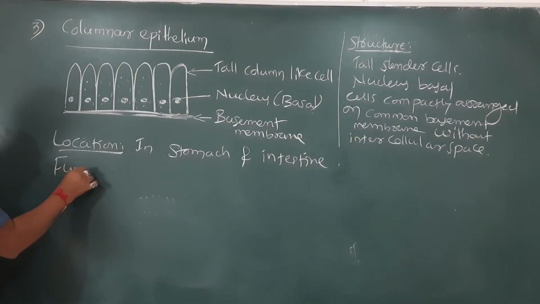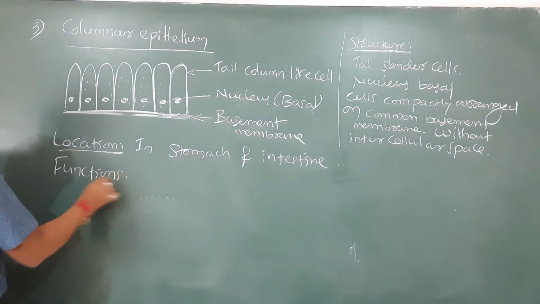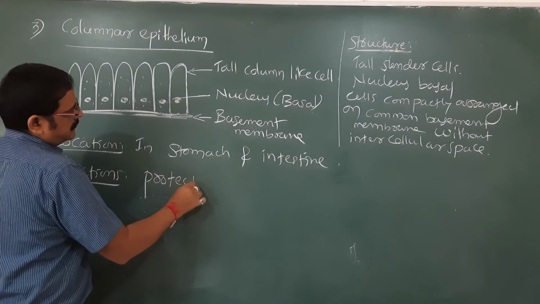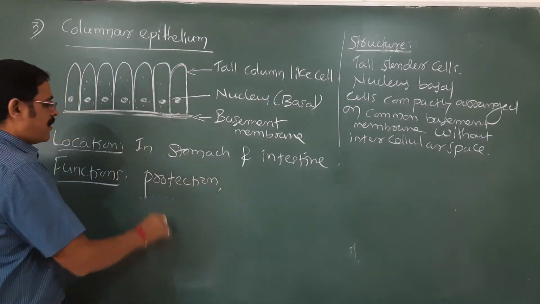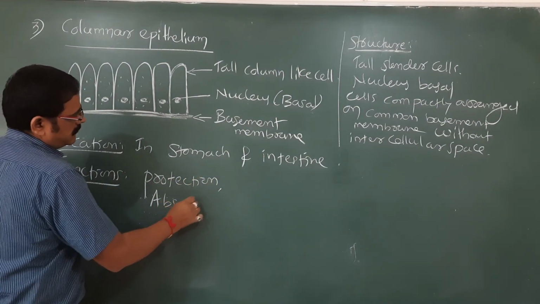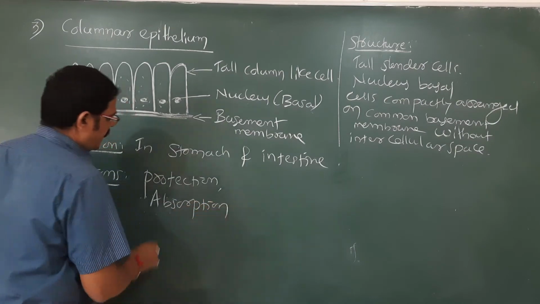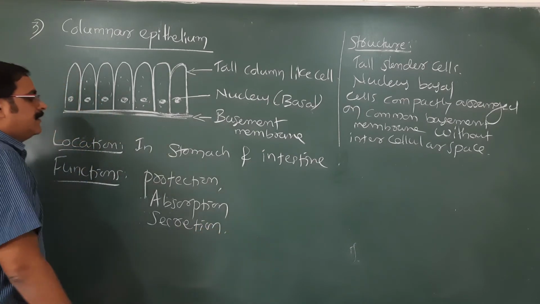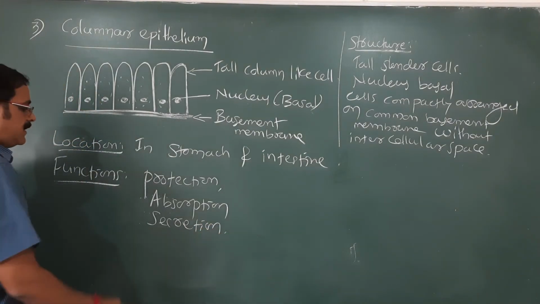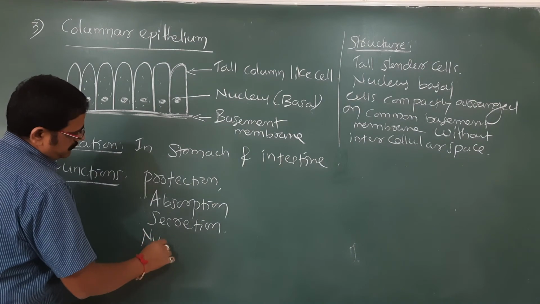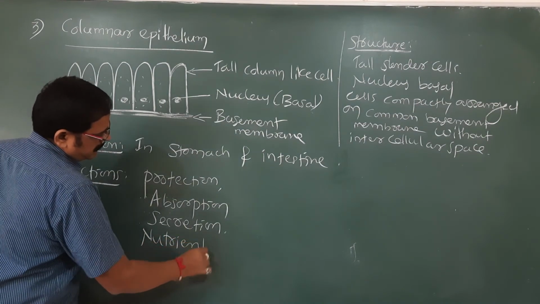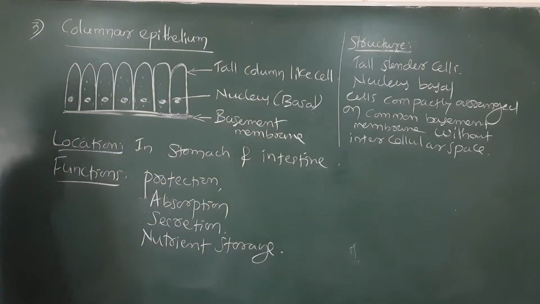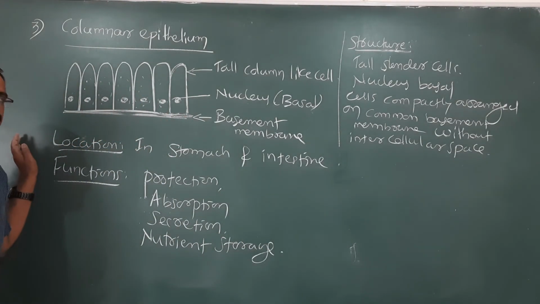As such, the functions, no doubt they provide protection, absorption and secretion. Okay, so yes, mainly nutrient storage. They also do that. So that's columnar epithelial cells as such.